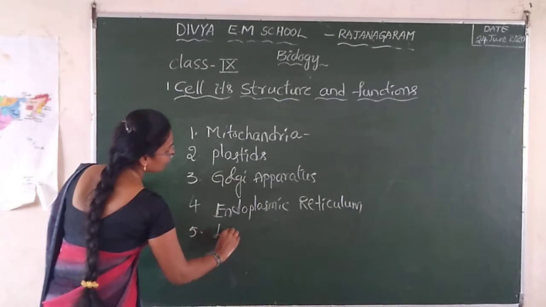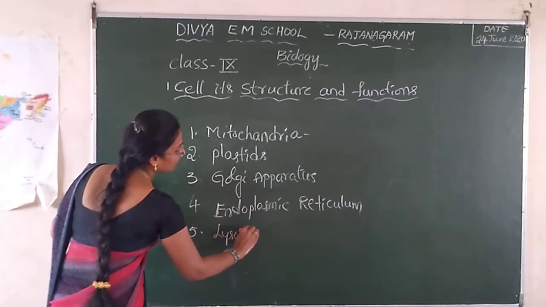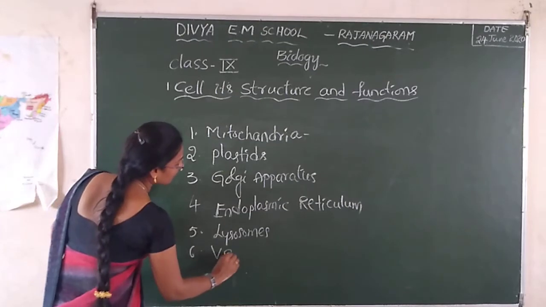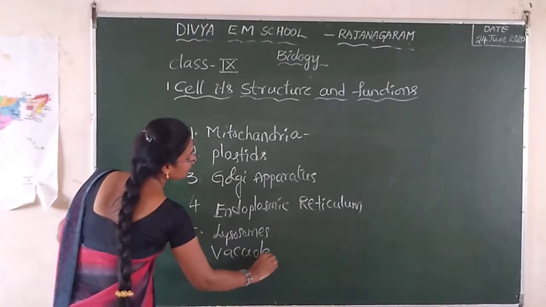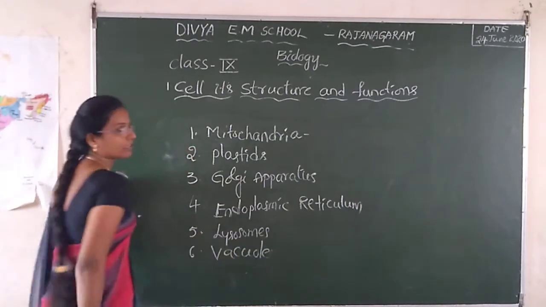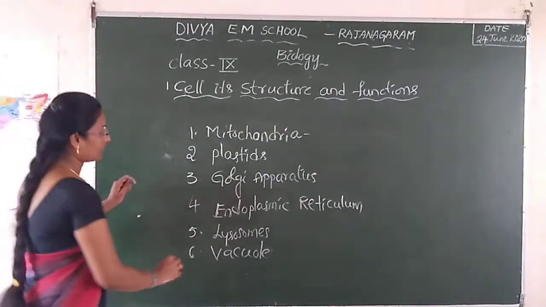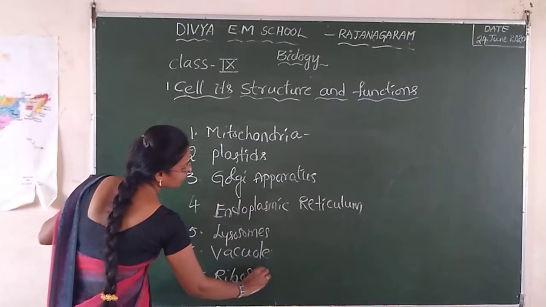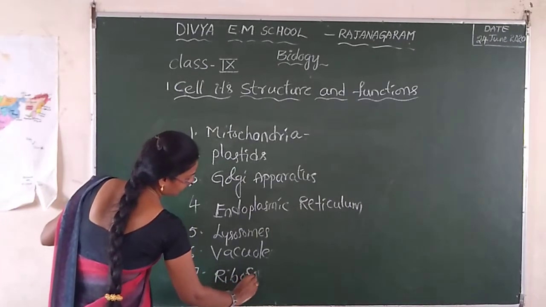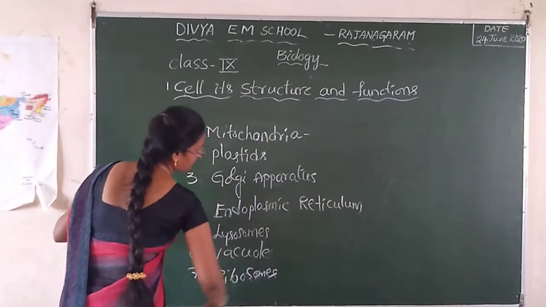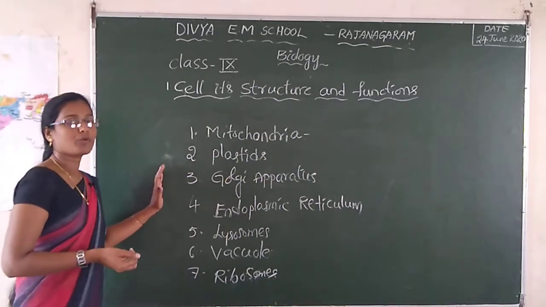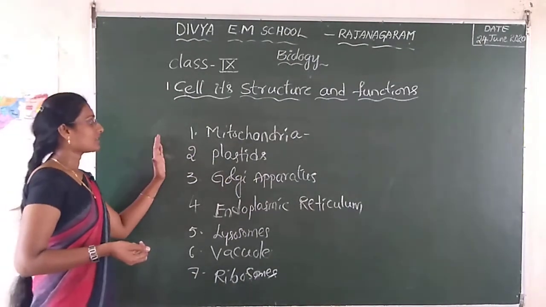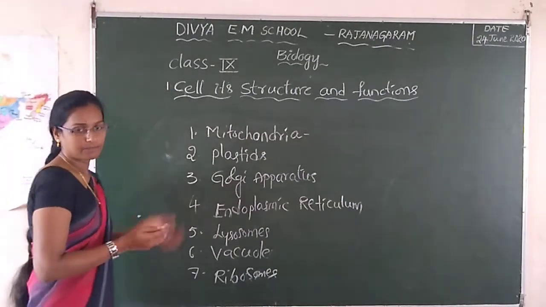Fifth one is the lysosome. Sixth one is the vacuole. And ribosomes. These are the important organelles of the cell. Let us discuss them briefly.